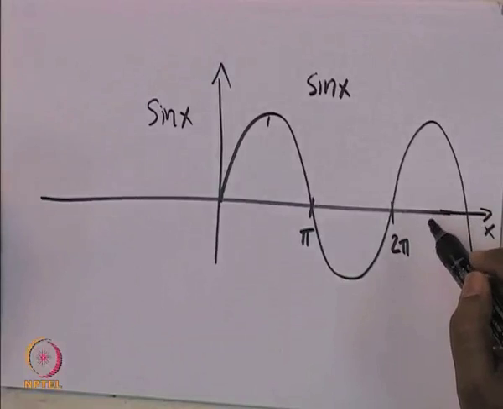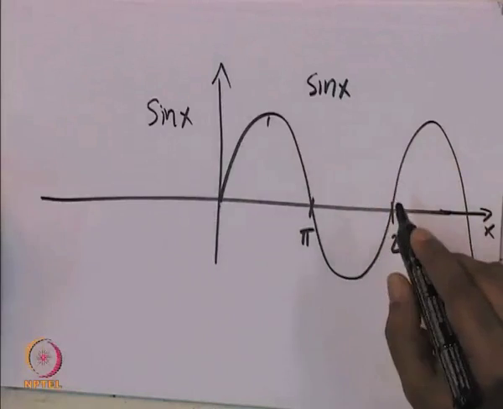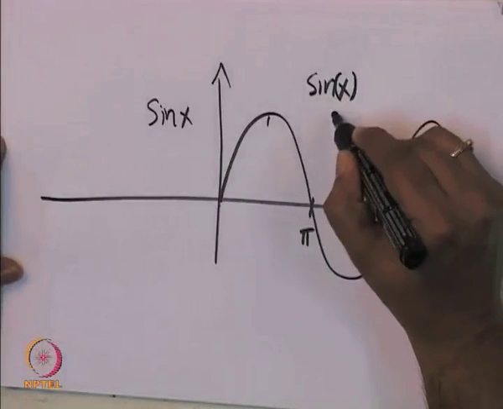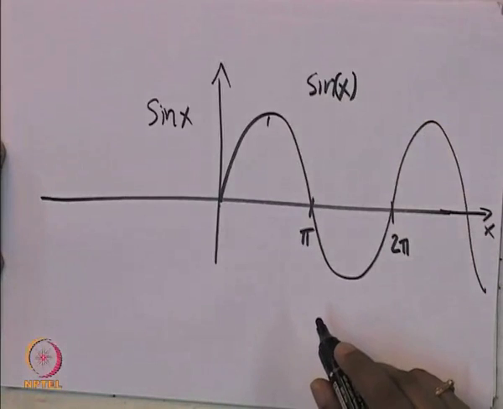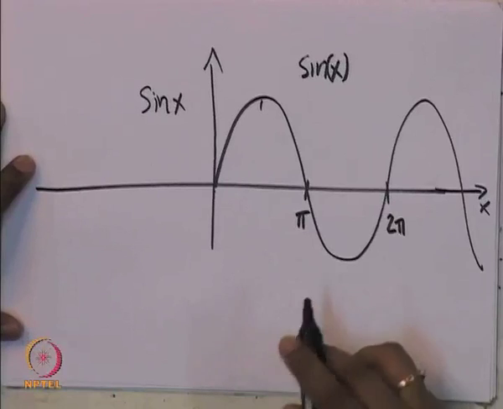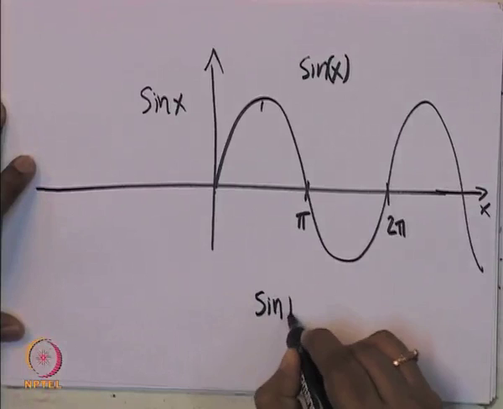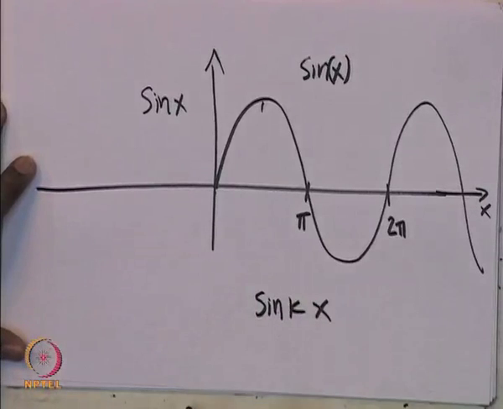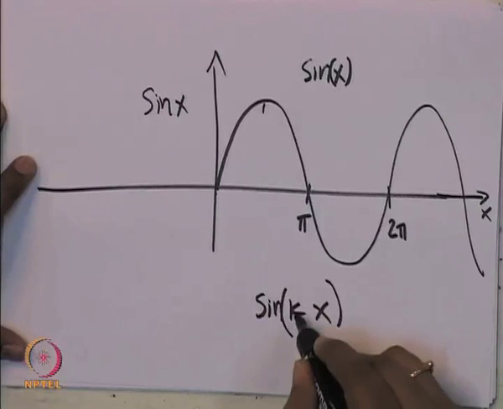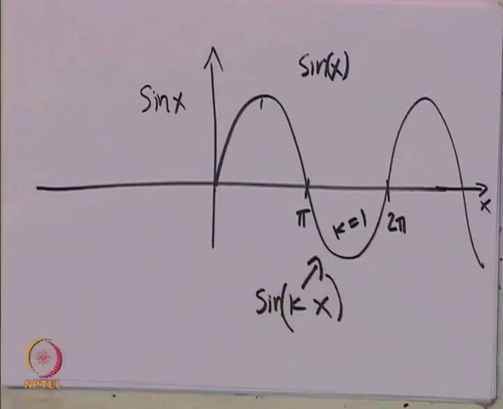Now, either you can draw this, or you can just tell somebody that it is a sine wave with frequency 1. So, what is frequency? In general you can define sin kx. Here k is 1, because this is just sin x.